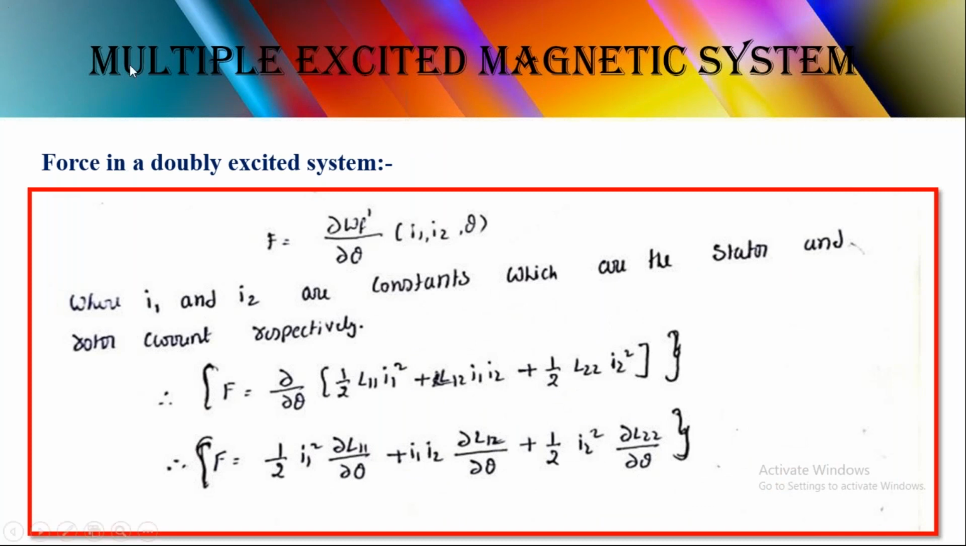Now we obtain the energy, right? Now the force in a doubly excited system. If you want to find the force, based on this equation we can obtain the force. Force is equal to dou WF dash by dou theta, with I1, I2, theta. Does this equation come from field energy or co-energy? Just tell me. The F equals dou WF dash. Which one? Co-energy, sir.